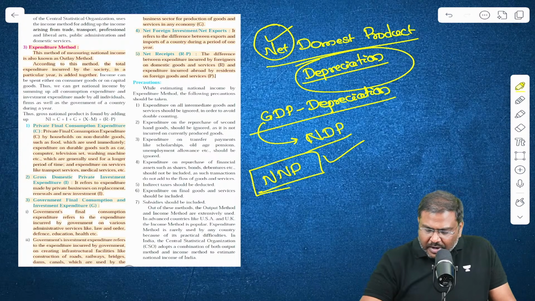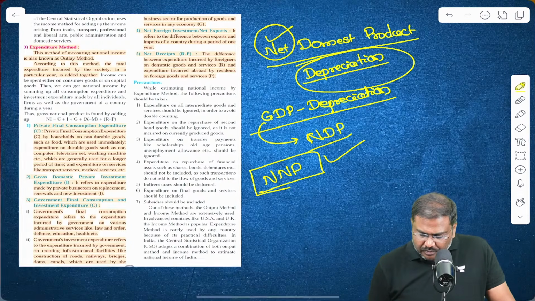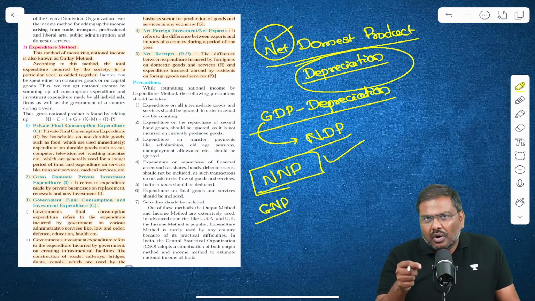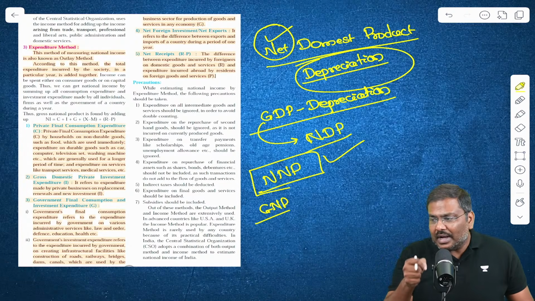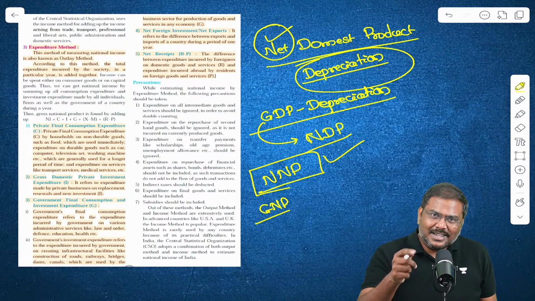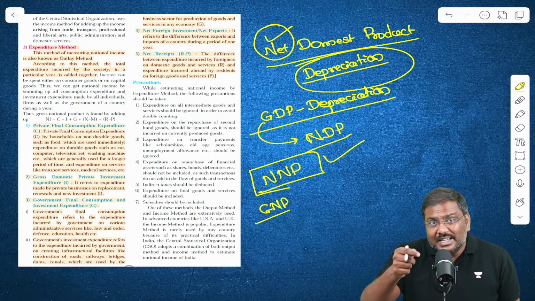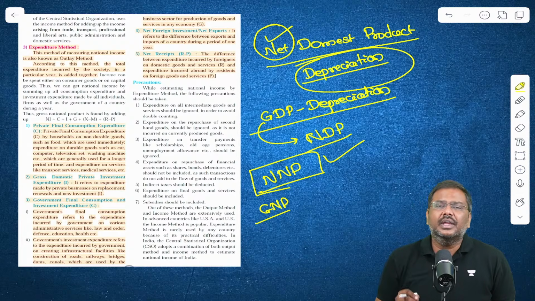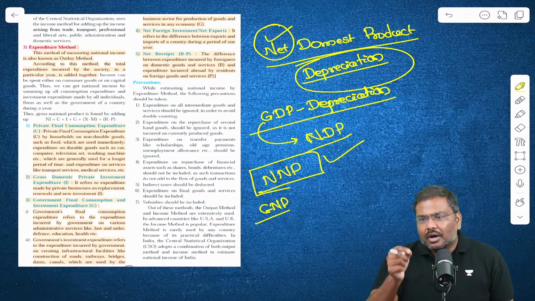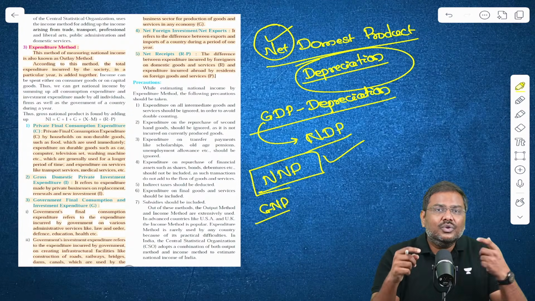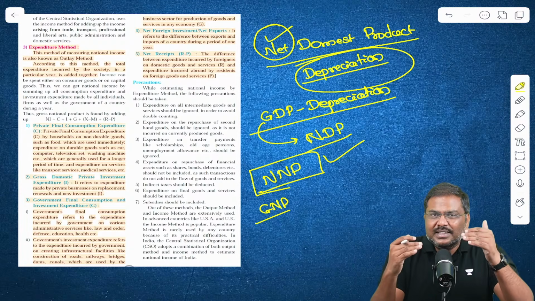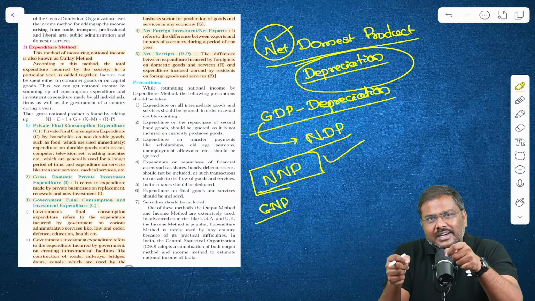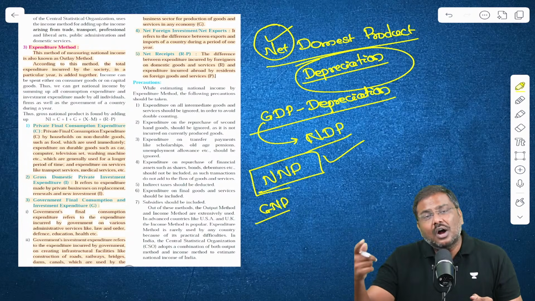So earlier, when you calculated GNP, the gross national product, you did not account for the consumption of capital. You did not adjust for the consumption of fixed capital or consumption of machinery, that is depreciation. Now we need to adjust that as well, so that you can get a number which represents the incomes earned by the residents of India, whether within India or outside India.